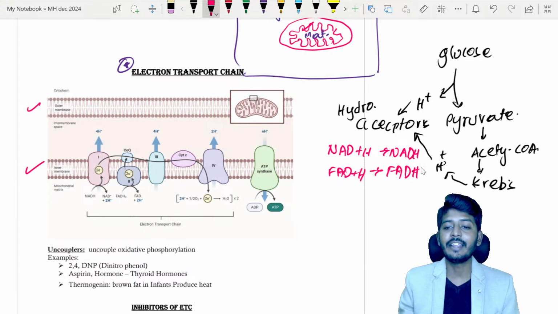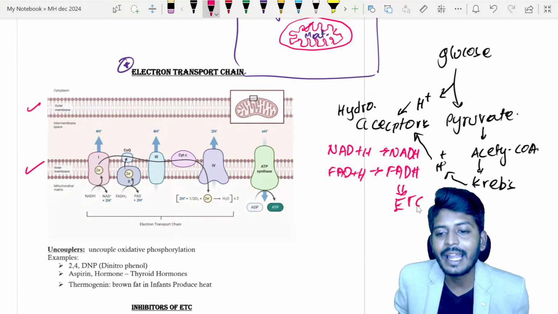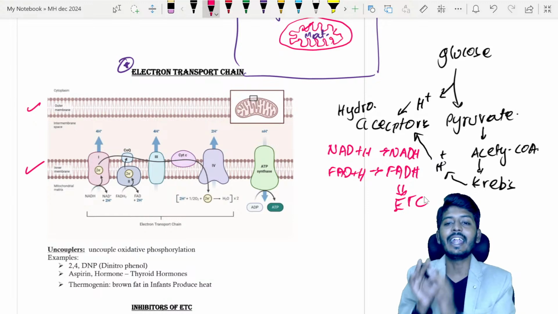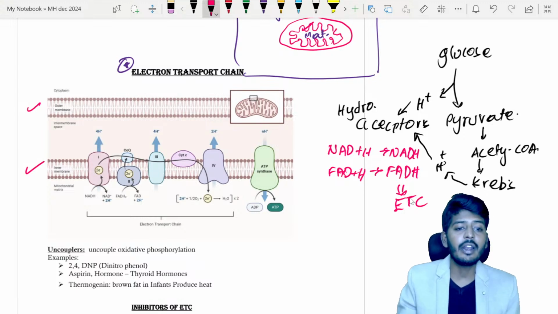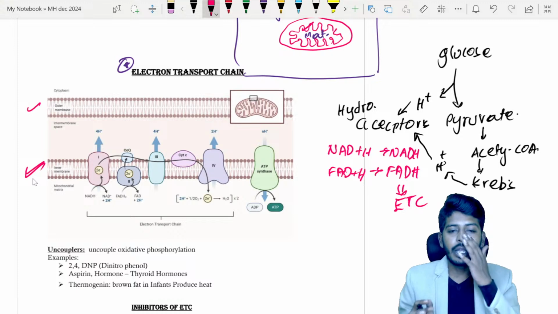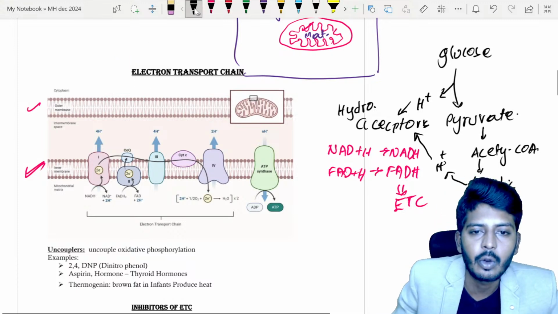These NADH and FADH, having taken the hydrogen, enter into a chain called the electron transport chain. Where is the electron transport chain located? On the inner membrane of the mitochondria. In the inner membrane, in the electron transport chain, we have two important things located.